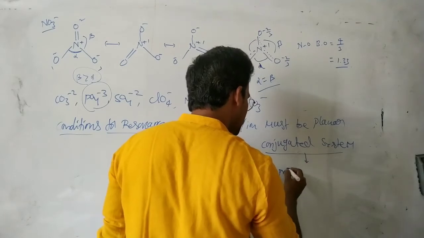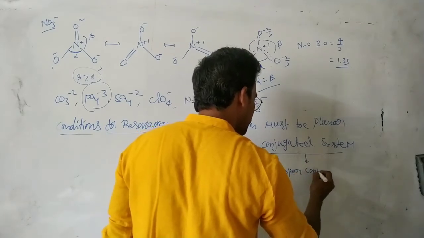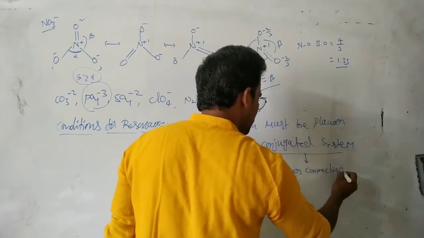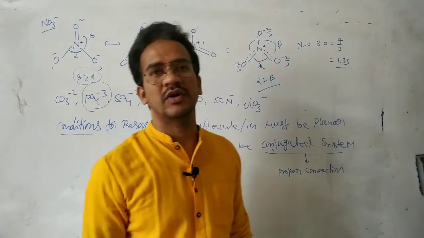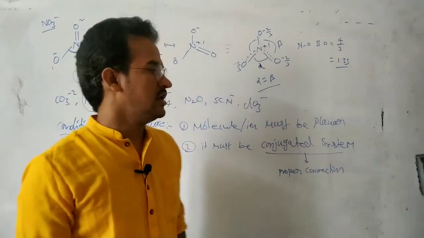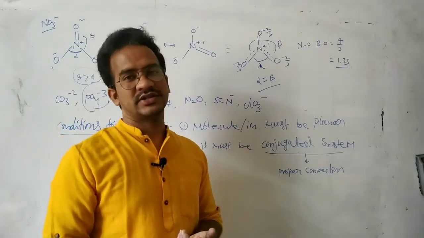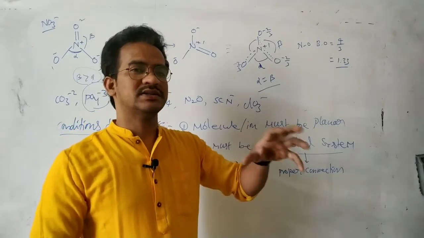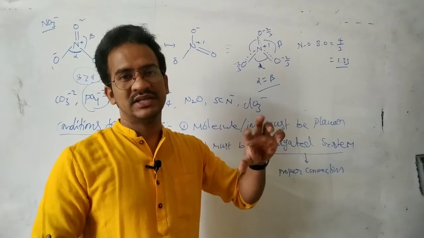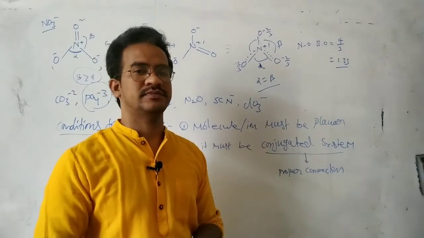It is a proper connection. What is this proper connection actually? There are different types of conjugation systems, 6 types of conjugation systems. In these conjugation systems, we can see the delocalization of the electrons.